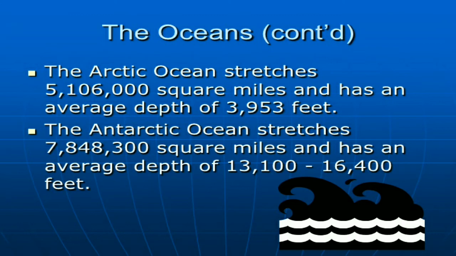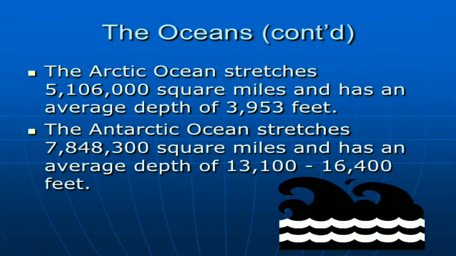So the Atlantic Ocean stretches 7,848,300 square miles and has an average depth of 13,164,000 feet. So oceans are large water bodies, and there are five types of ocean.